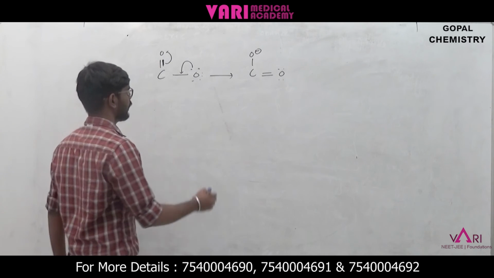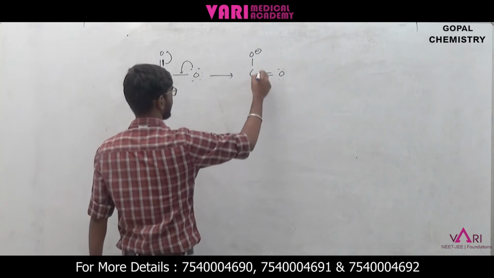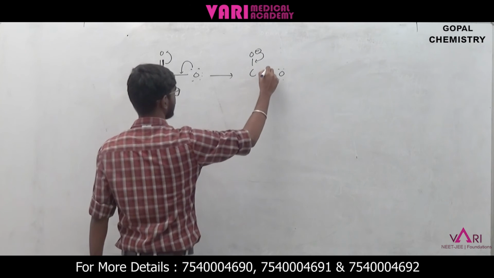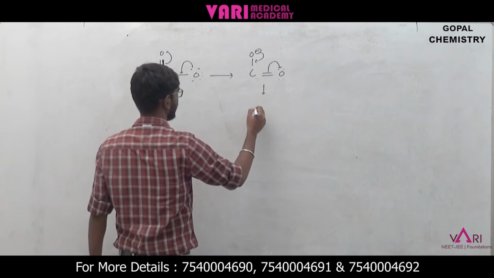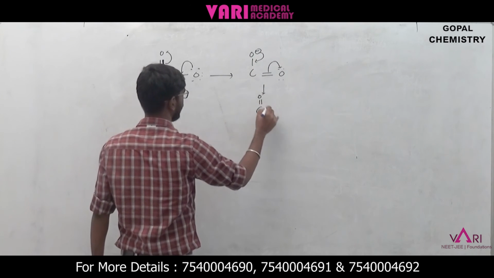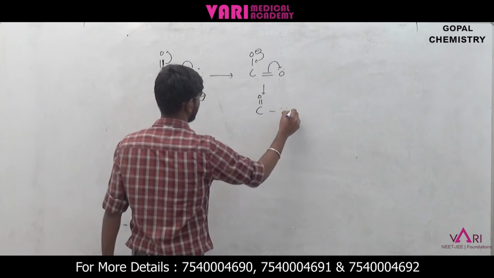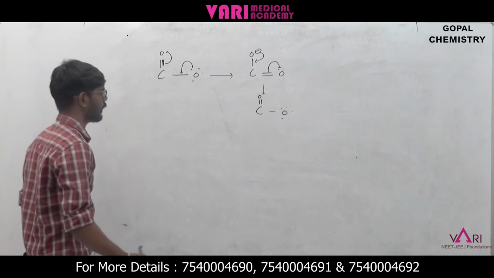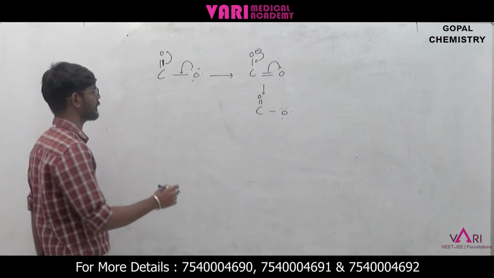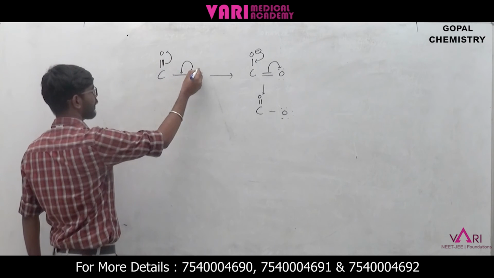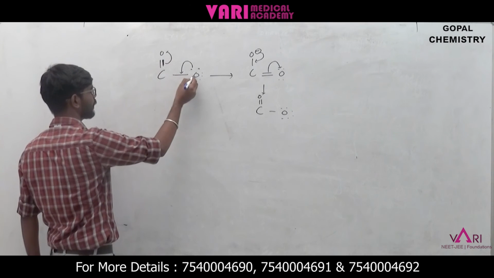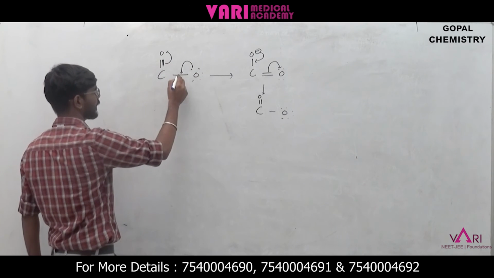Next, if it is written back to here, this bond is there, then it will go again here. So this is C double bond O, then O like this. Here delocalization of the pi electron is taking place. This lone pair of electrons comes to the carbon-oxygen bond and turns it into a double bond.